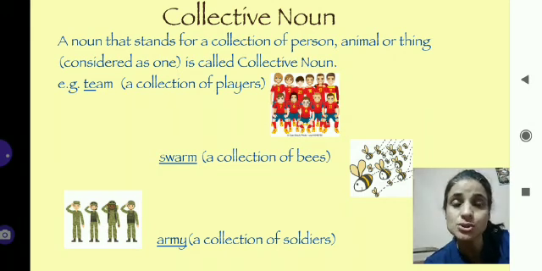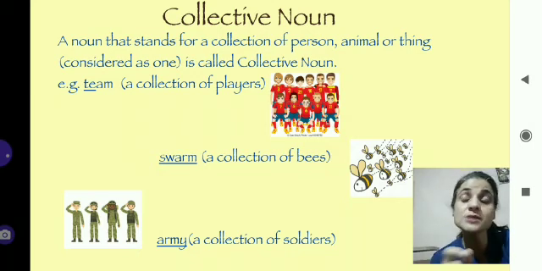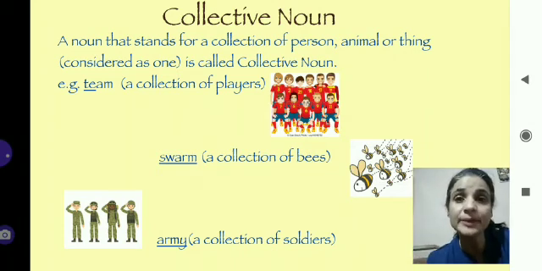No. So more than one player make a team. So team is a collection, a group of players. So this particular word team will be a collective noun because it refers to a group of players.